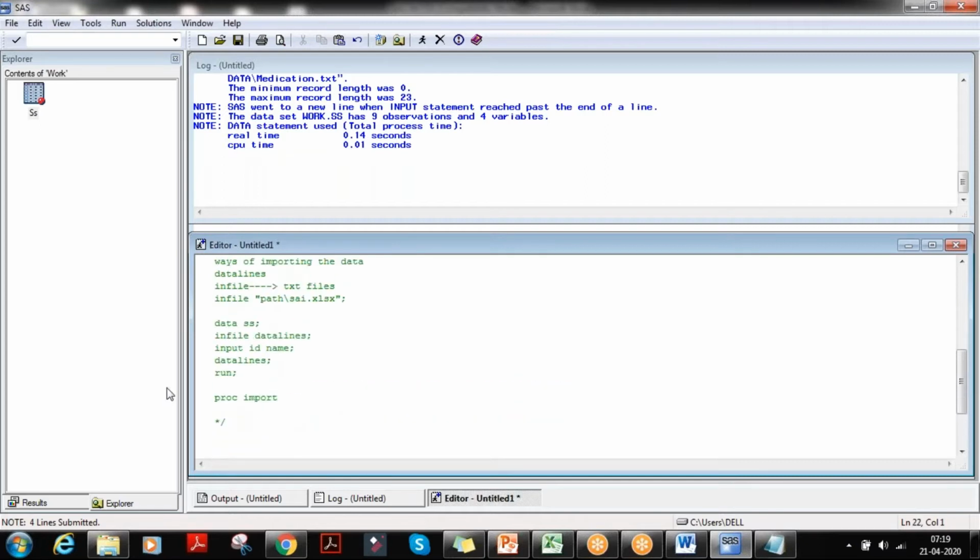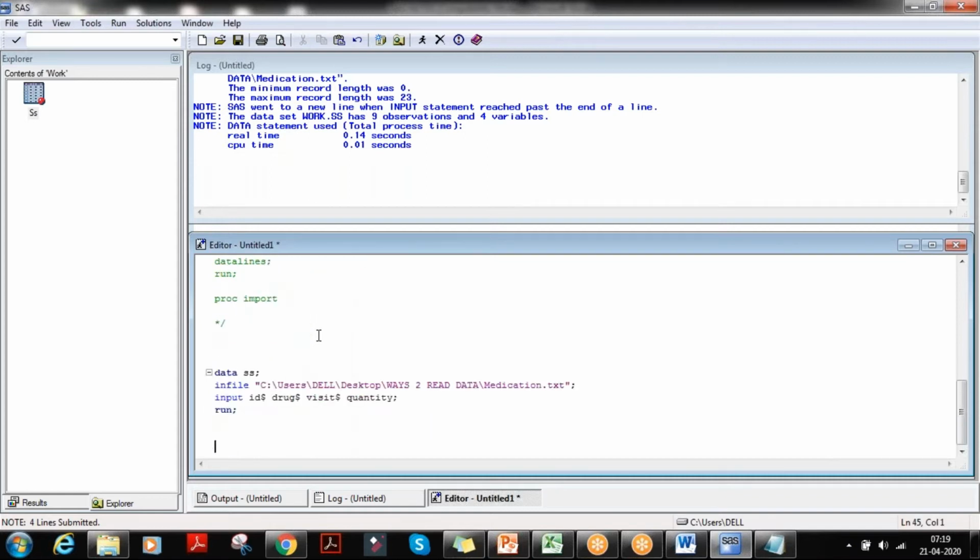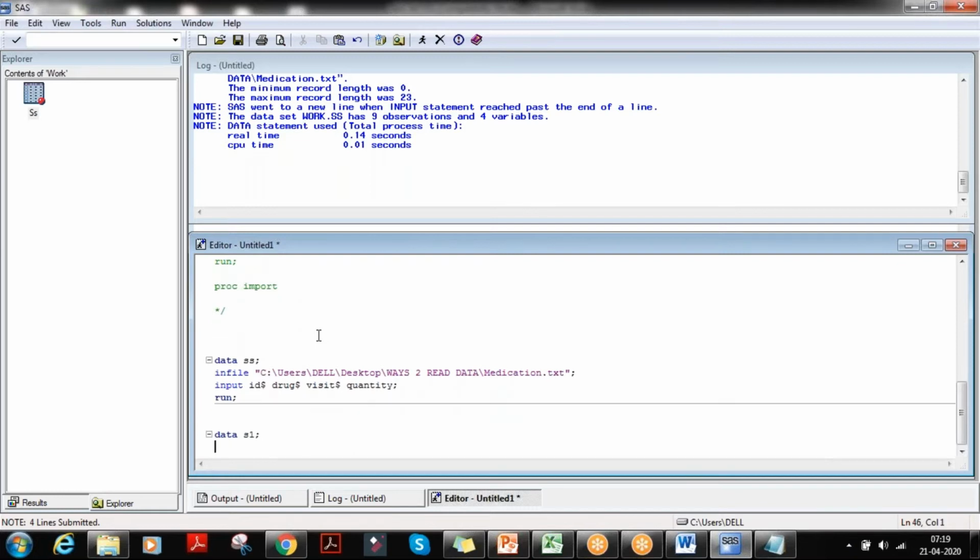Datalines is where we give the data manually, right? We use infile datalines when we are using infile options, like missover, truncover, dsd, dlm and all that. Only when you are using an infile option will we mention infile datalines, or else it's not necessary. For example, I'll just show you: data ss s1, infile datalines.